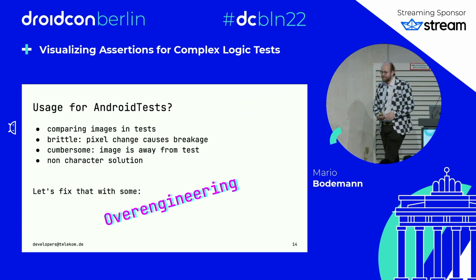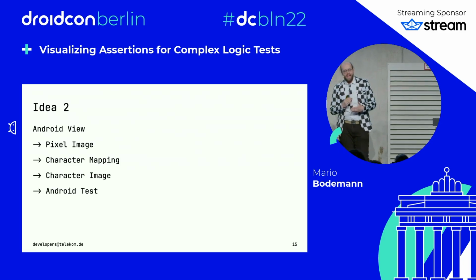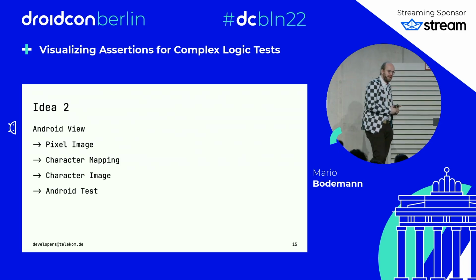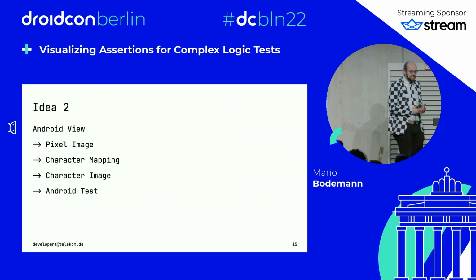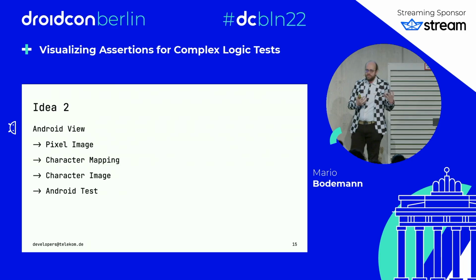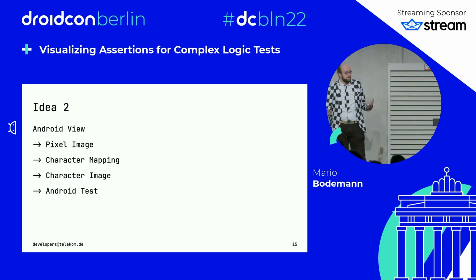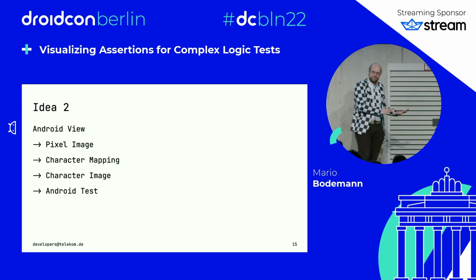I hope you noticed. So let's follow this way, right? We have Android views. Maybe from those Android views, we can make pixel images, then build some kind of character mapping where we decide which UTF-8 characters we want to have and how they map to grayscale images. Then we cut the image and then we compare.